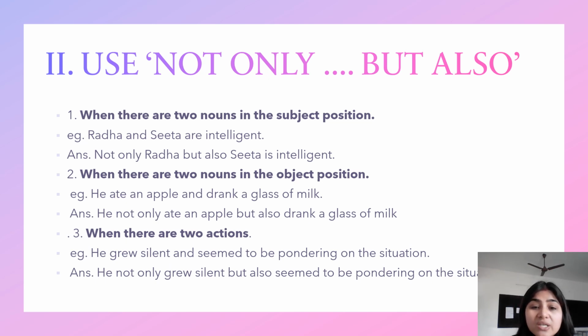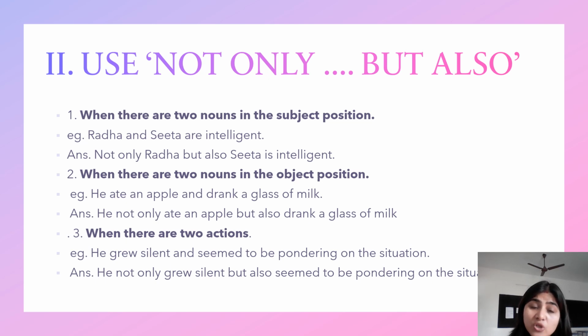When there are two nouns in the object position. So previous was two nouns in the subject position. Now we have two nouns in the object position. So here we have he ate an apple and drank a glass of milk. So apple and a glass of milk here act as an object. So we can say he not only ate an apple but also drank a glass of milk.